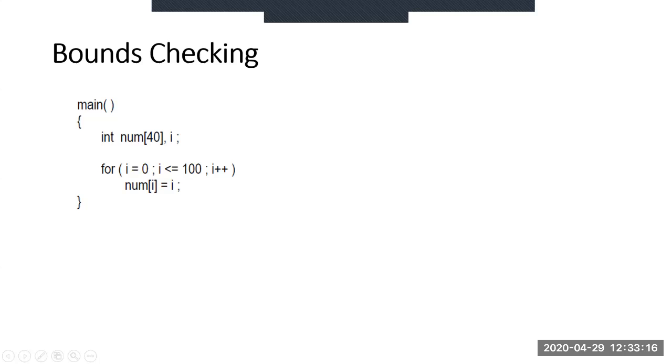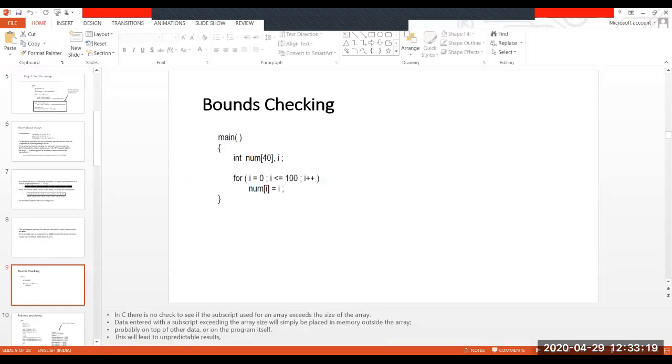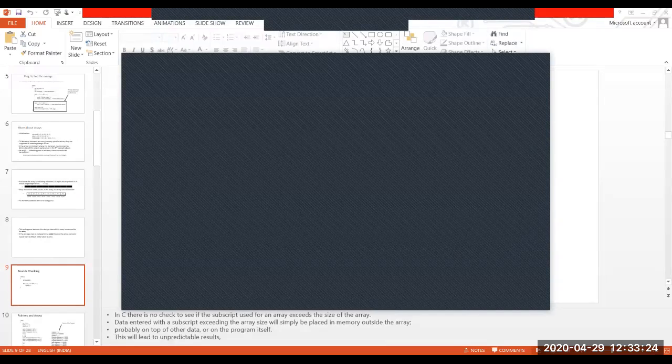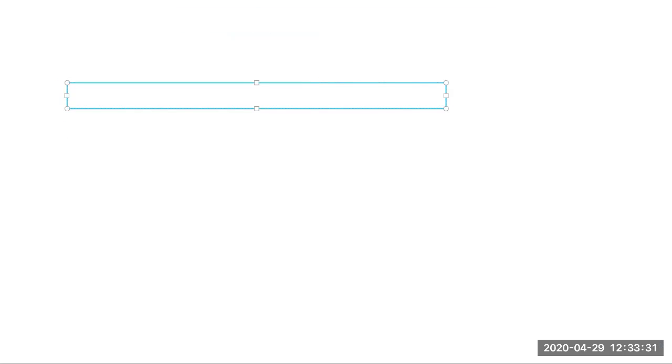So what in effect we are trying to do here is that we have an array, which has only a fixed number of memory locations to it. Say this is our array.